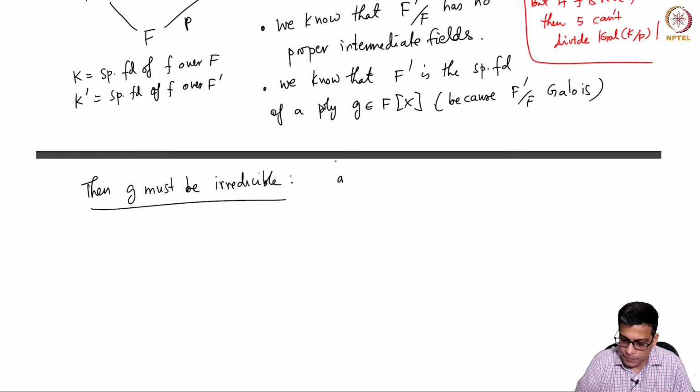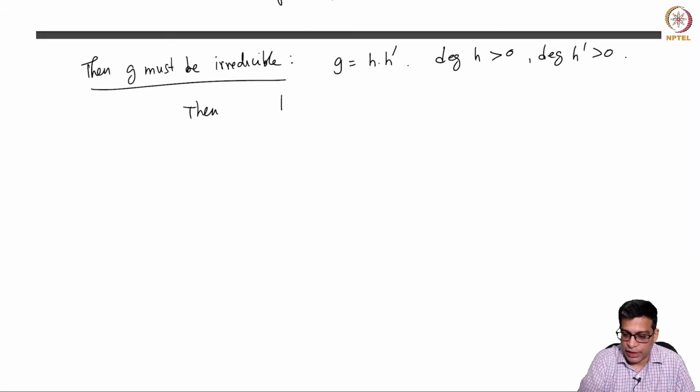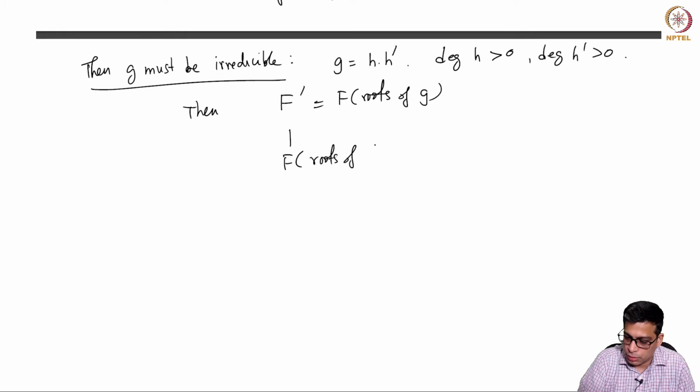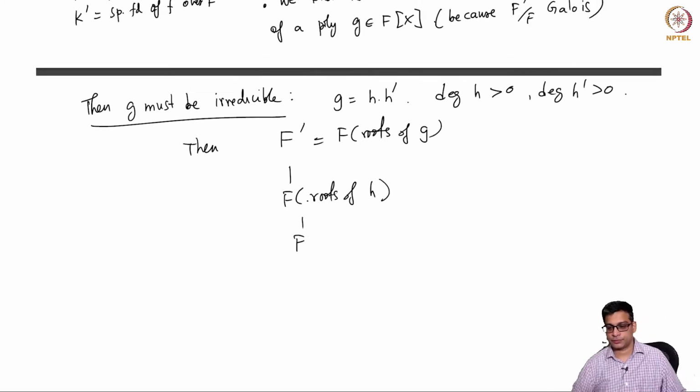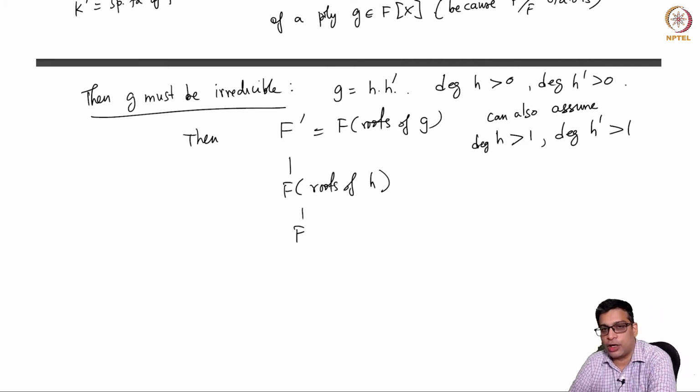Okay, because if g is some h times h prime, with both h and h prime being positive degree polynomials, then we have F prime, which is F adjoin roots of g, and you can have an intermediate field here, F adjoin roots of h, and F. Okay, so if this is a proper decomposition, I can also assume that neither is degree 1, because if any of them is degree 1, I can just drop it and take that as g.